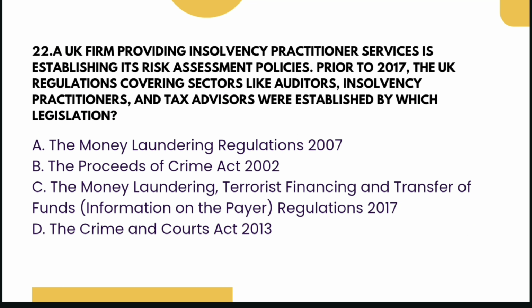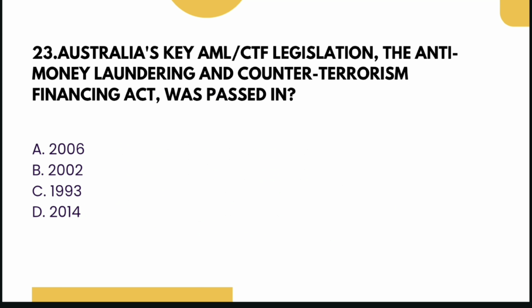Next question. A UK firm providing insolvency practitioner services is establishing its risk assessment policies. Prior to 2017, UK regulation covering sectors like auditors, insolvency practitioners and tax advisors were established by which legislation? And the options are the Money Laundering Regulation 2007, the Proceeds of Crime Act, the Money Laundering, Terrorist Financing and Transfer of Funds Regulation 2017, or the Crime and Courts Act 2013. And the answer is option number A.